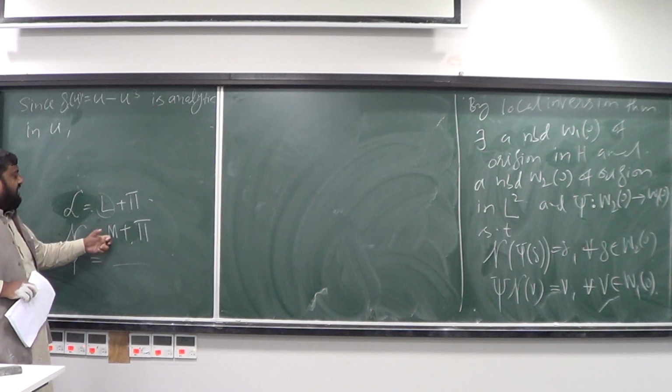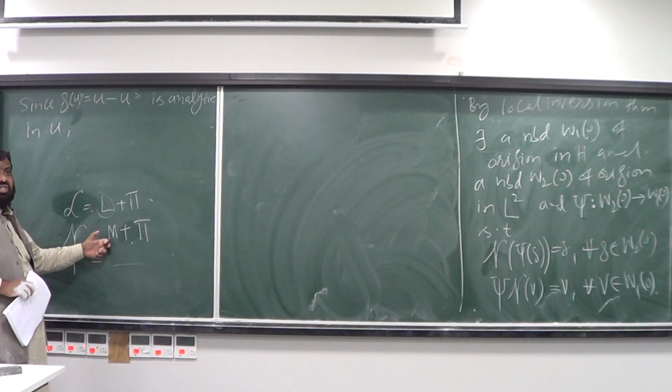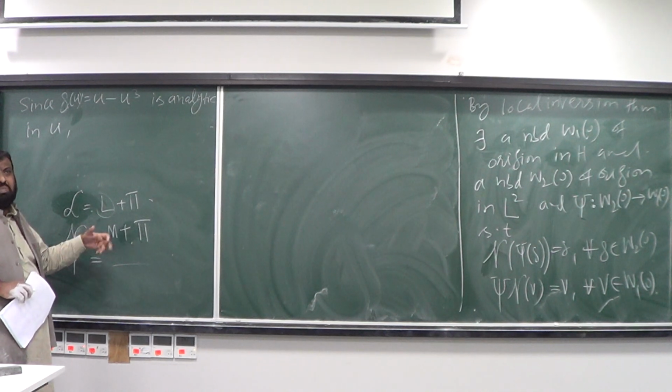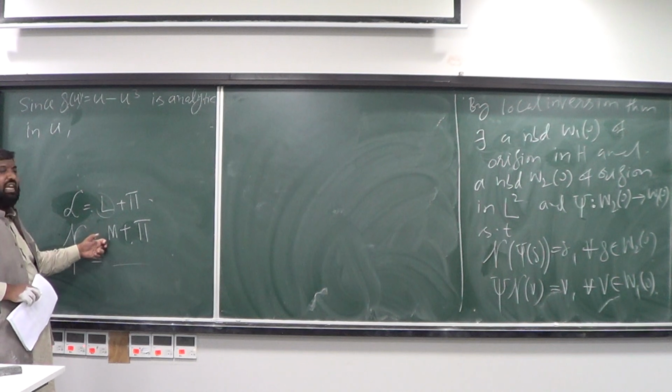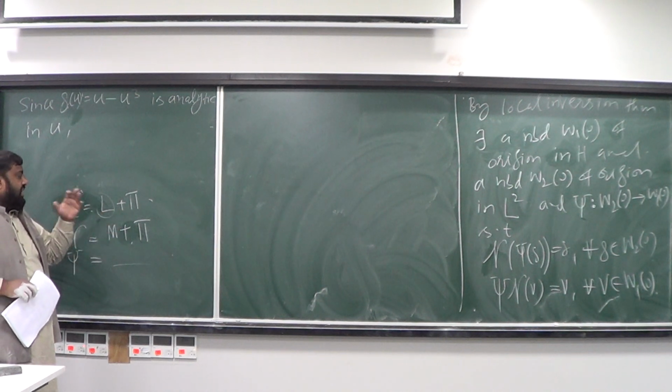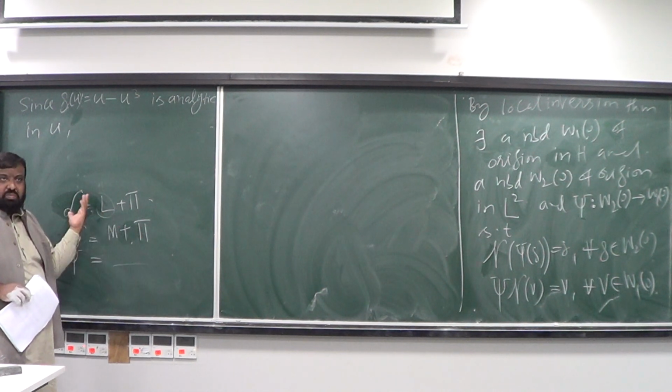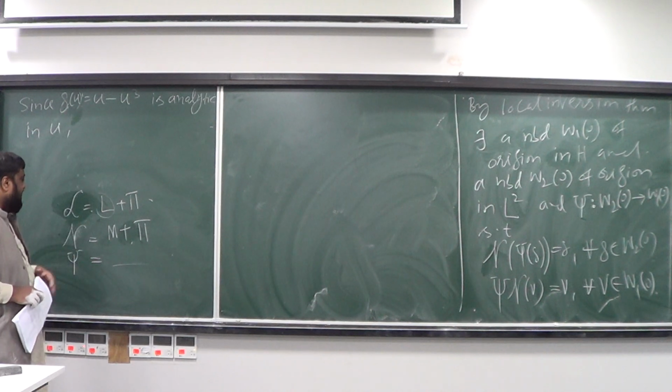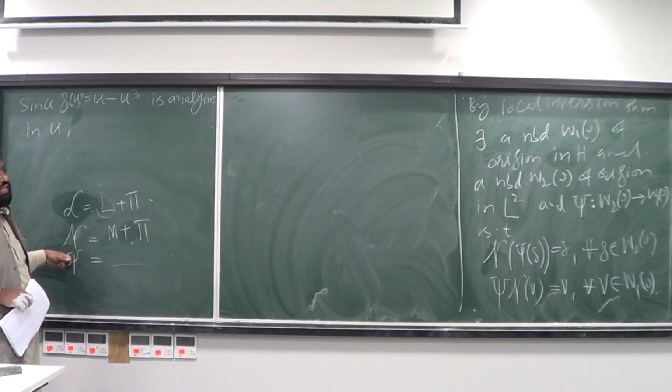N also consists of Laplace u plus u minus u cube, so this is analytic. Pi is analytic, projections are always analytic. So if N is analytic, then its inverse is also analytic actually.